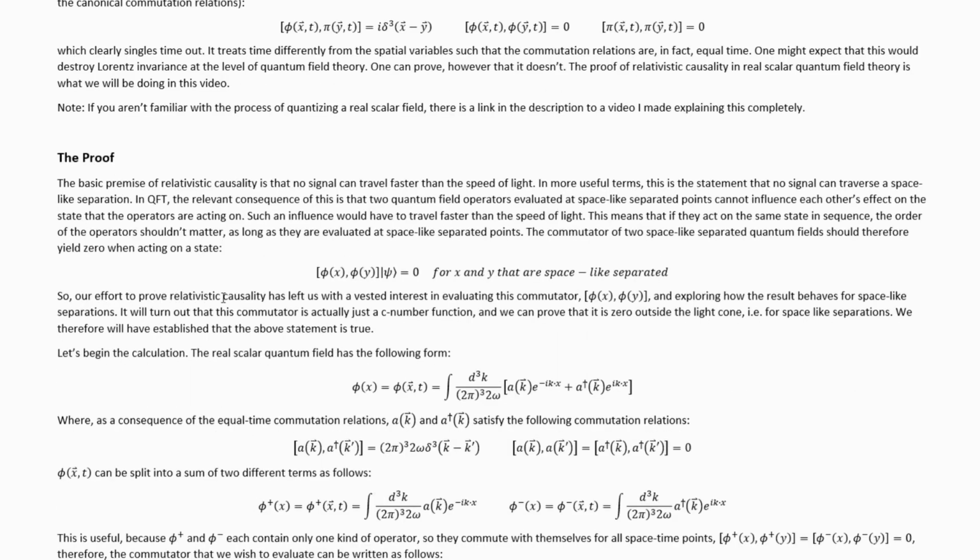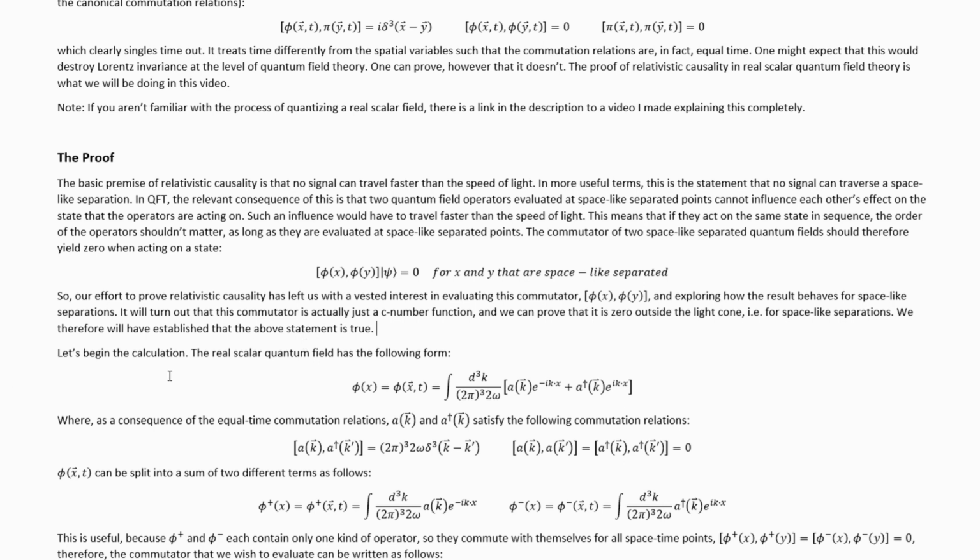So our effort to prove relativistic causality has left us with a vested interest in evaluating this commutator and exploring how the result behaves for space-like separations. It will turn out that this commutator is actually just a C-number function, and we can prove that it is 0 outside the light cone, i.e. for space-like separations. We therefore will have established that the above statement is true.